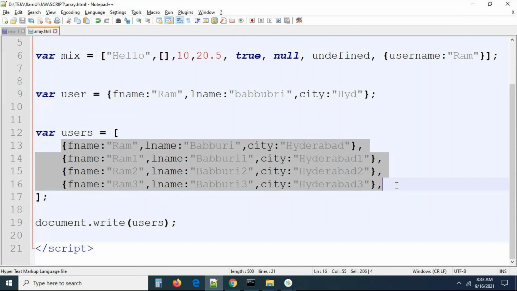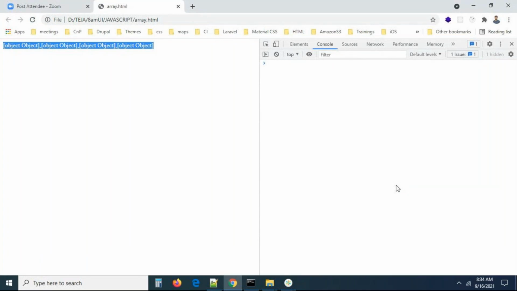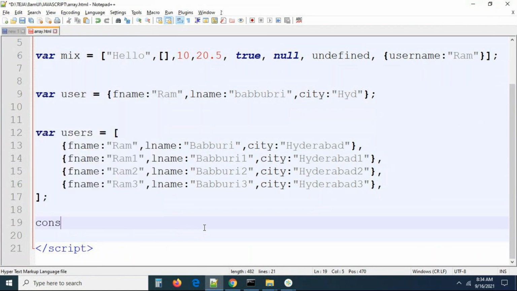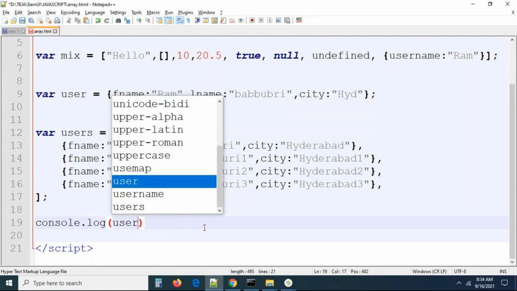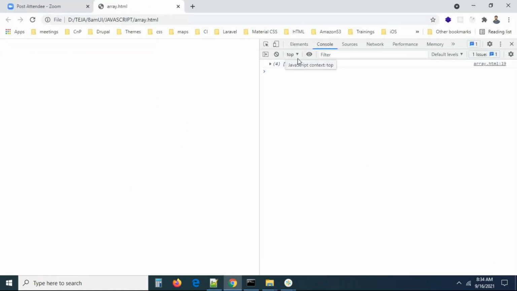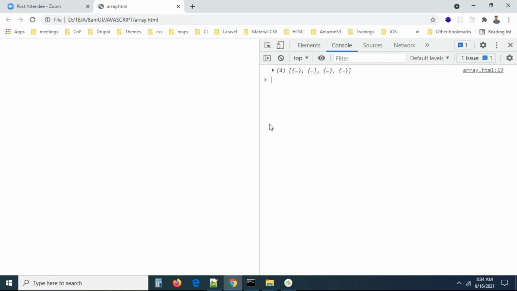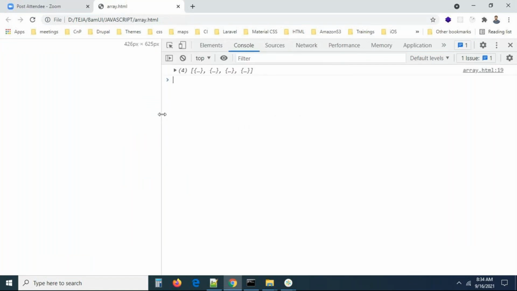But this is not the output we're expecting. At this point, it's better to go with console.log. It will give you a very clear idea of exactly what the users array contains. The console is always very clear for printing objects and arrays. Now you can see the structure.